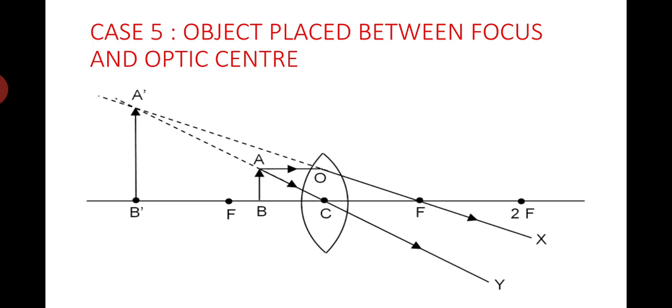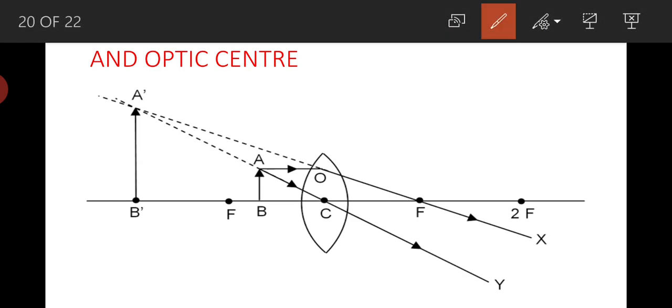And case 6, object placed between focus and optic center. Whenever the object is placed between focus and optic center, first, the light ray which is moving parallel to the principal axis will pass through the focus.